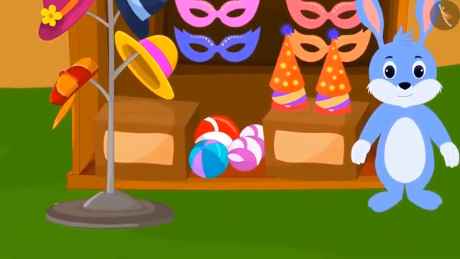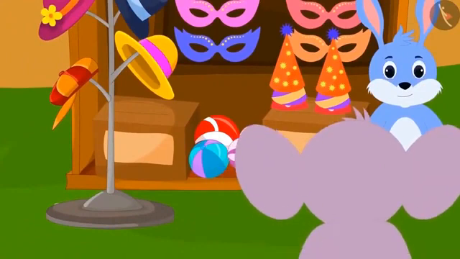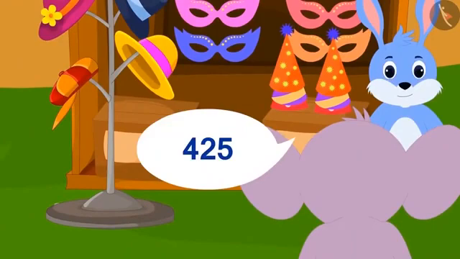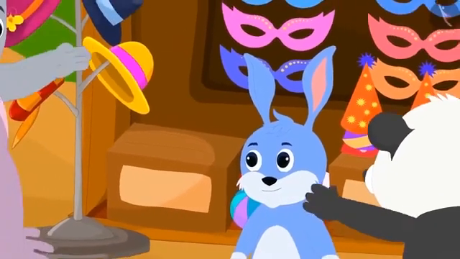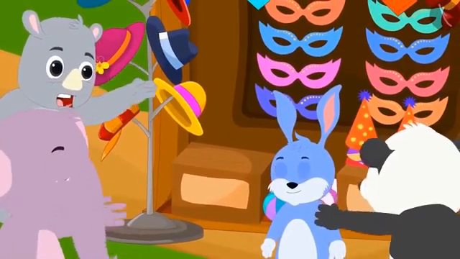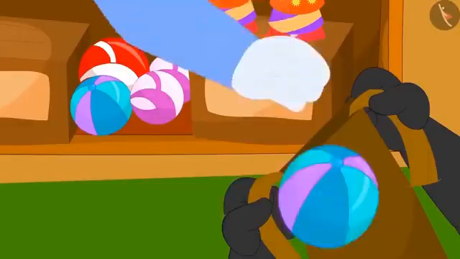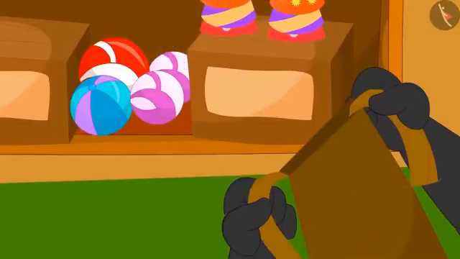First, Appu visits Bunny Rabbit's stall. He has to buy hats for all the guests. I want 425 hats, Appu told Bunny. Bunny's business seems to be doing well. Look how crowded his stall is. Oh wow, see how fast Bunny is giving things to his customers.